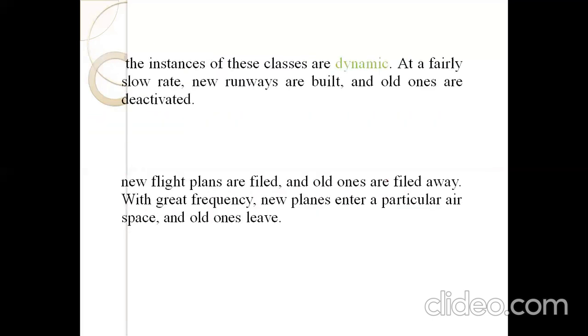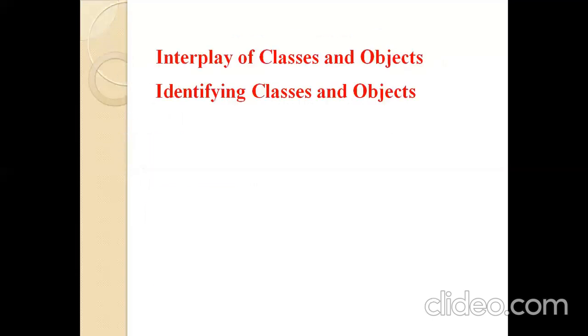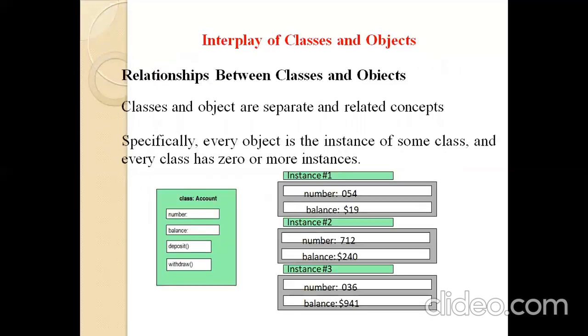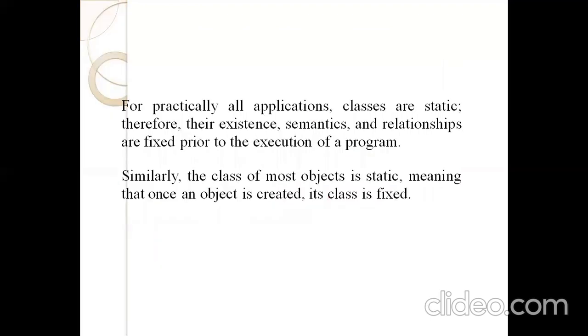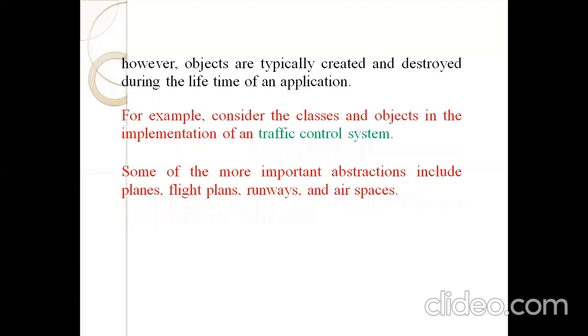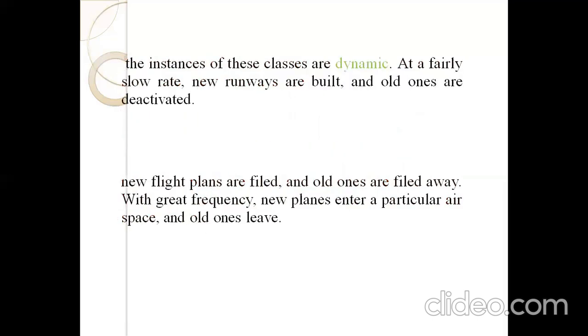So the relationship between classes and objects is that every object is an instance of one class, that's all. So some classes are static and some classes are dynamic based on the application and based on the operations performed by the particular system.